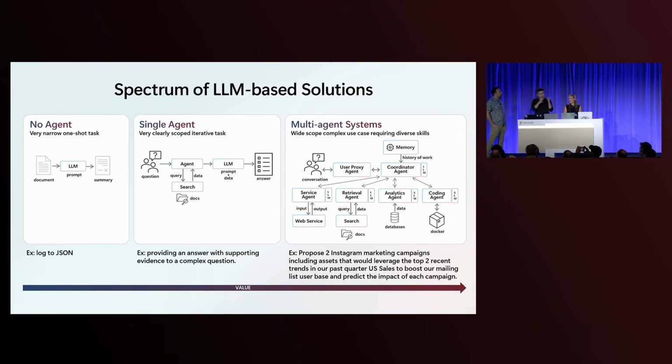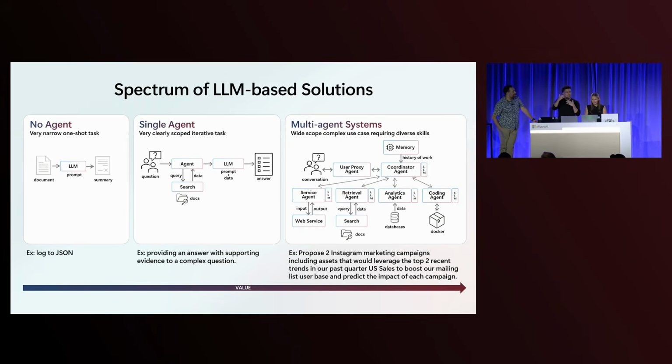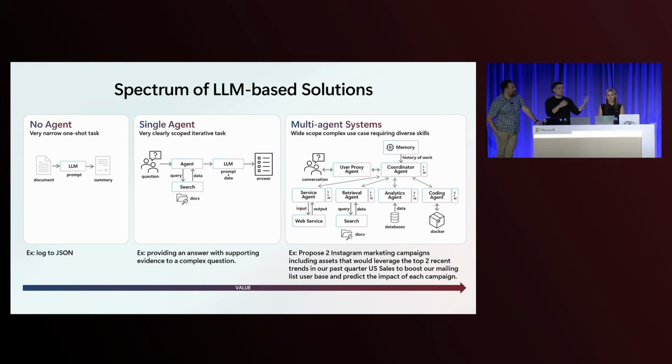And then we moved into this single agent workflow, which you can see here, and this is more what I was talking about, where you have an agent that's interacting with some sort of external database or using search. We have a Bing search tool that we were going to talk about today, interacting with the outside world. I love to say that agents are just LLMs that can do things. And so this is what we saw with the single agent, that you can now do simple tasks specific to whatever tools were available to that agent.